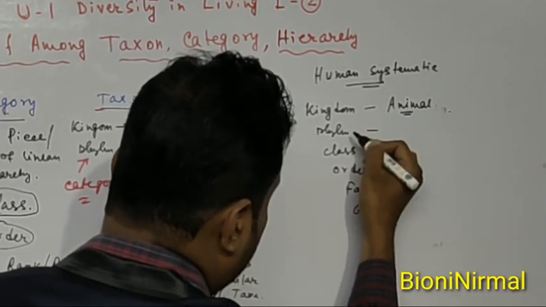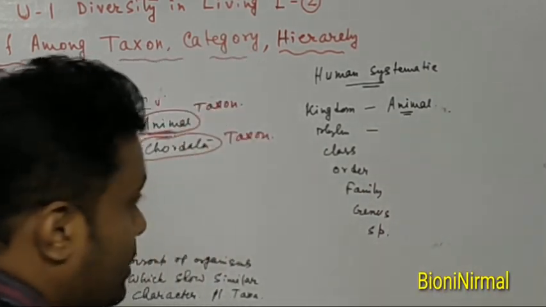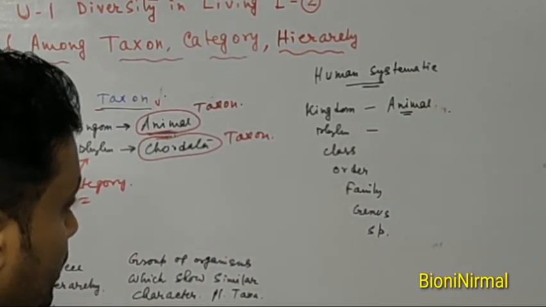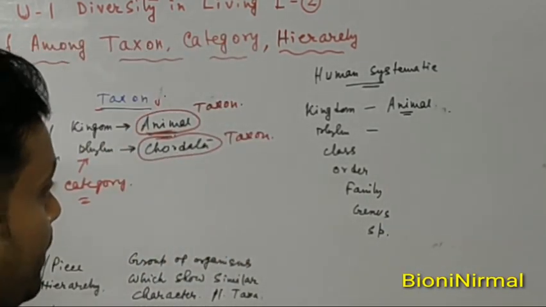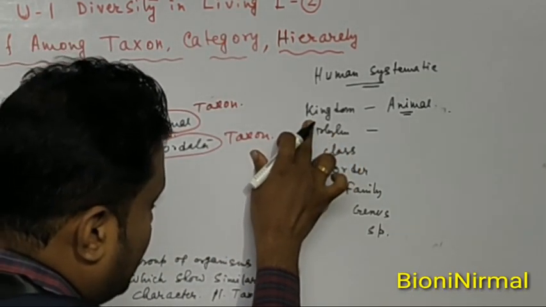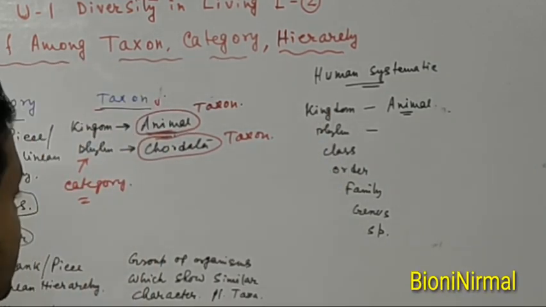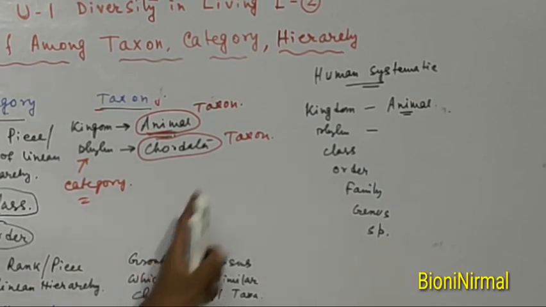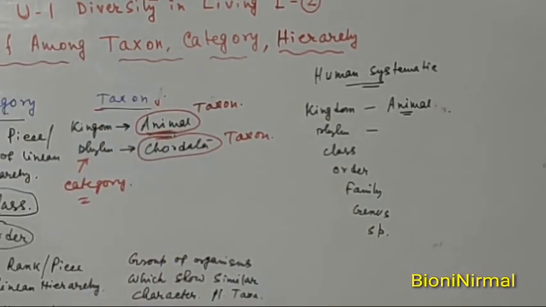Phylum is a single piece. This Animalia is called a taxon, not a category. But when we consider the single word kingdom, then this is called the category. And when we consider these 7 ranks or 7 pieces together, then this is called the hierarchy.